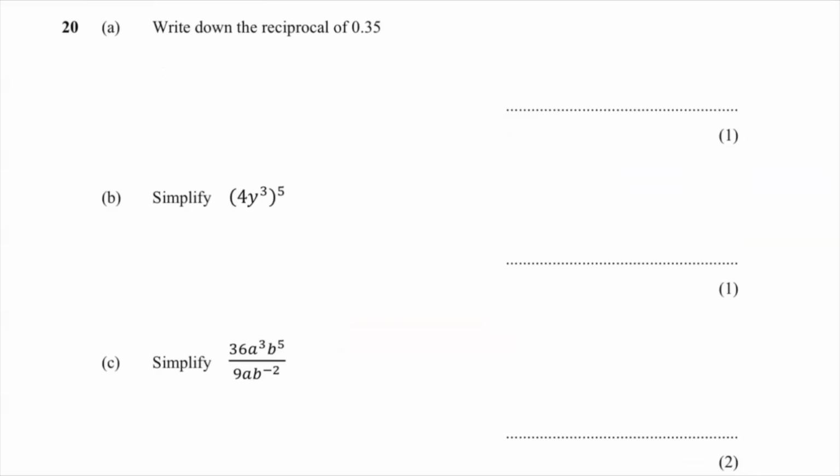Okay, so this question is asking us to write down the reciprocal of 0.35. First thing you want to do is put 0.35 into your calculator, press equals, and get your fraction version. So that is the equivalent fraction to the decimal. A reciprocal is a flipped fraction. So you just flip it yourself, and that is the answer. If you had a whole number, let's say you had 3, and you had to flip that, you need to obviously just put it over 1 first, and then you can get that flip done.